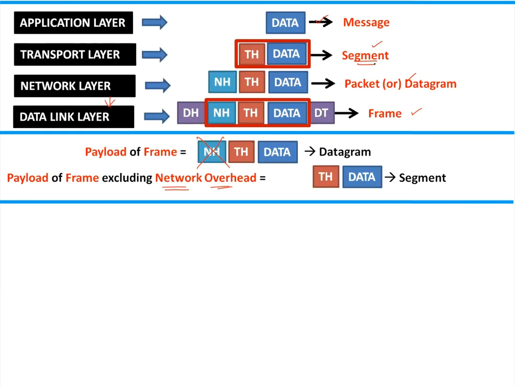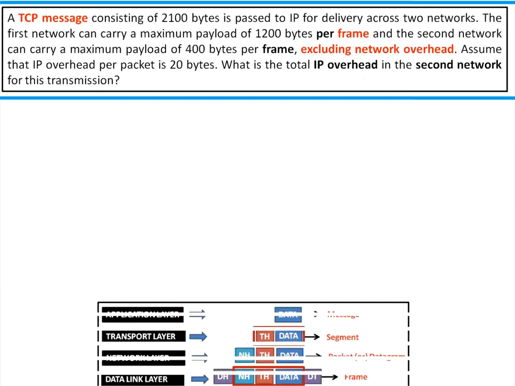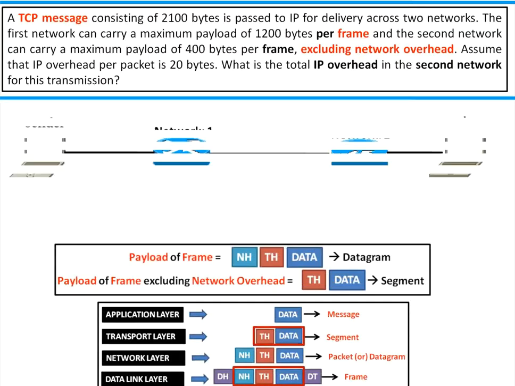Yes guys, that point you have to understand. Payload of frame excluding network overhead, that is called segment. Ultimately, being a router, what I do, I'll remove the IP header for fragmentation and distribute the bytes in segment to multiple fragments and adds IP header to each fragment. That is what I'll do.